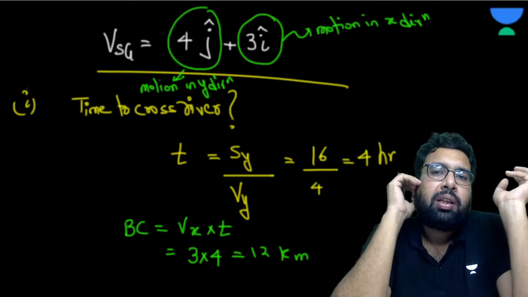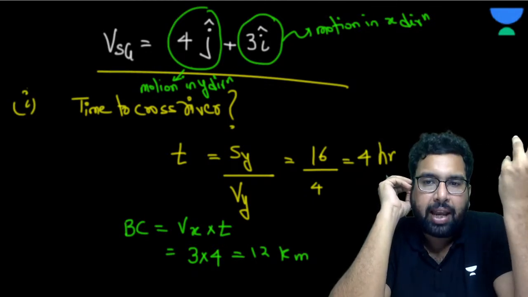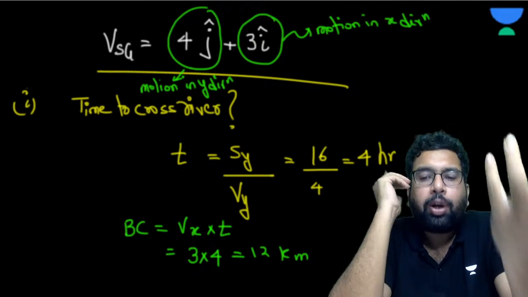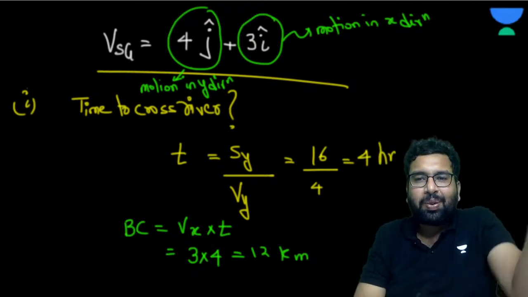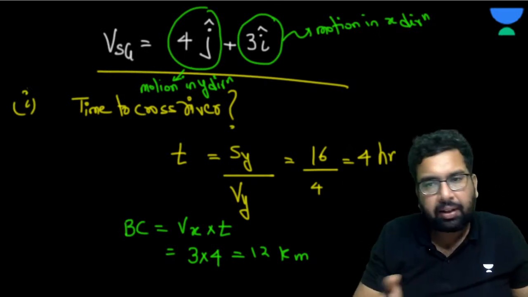And now, if the second component 3 i cap would be minus 3 i cap due to some reason, what reason, sir? If he is trying to swim this way, at some inclination, yeah, it is very easy.